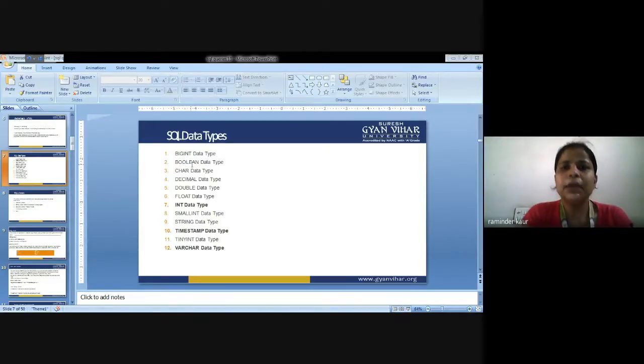Bigint data type, Boolean data type, character data type, decimal data type, double data type, float data type. The next is int data type, smallint data type, string data type, timestamp. Timestamp is new here, in order to tell the timing, date, time, and place. So these will be used. Next is tinyint data type, small integer, very small integer, varchar data type. So these are all the data types that we will discuss in sequence.